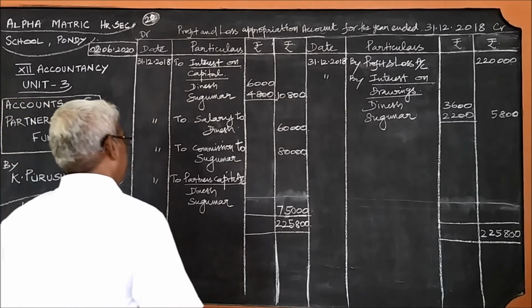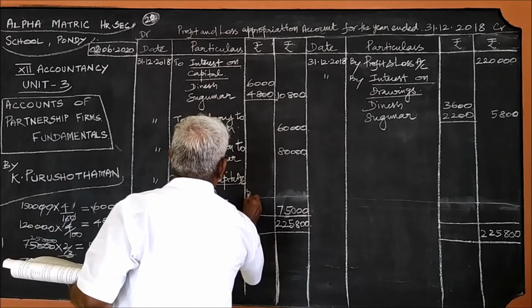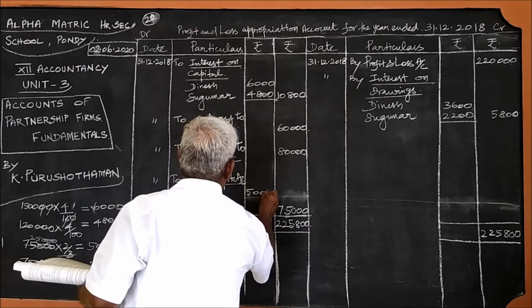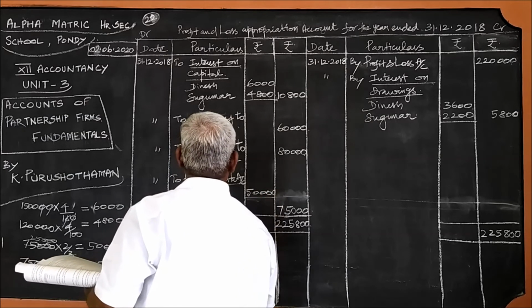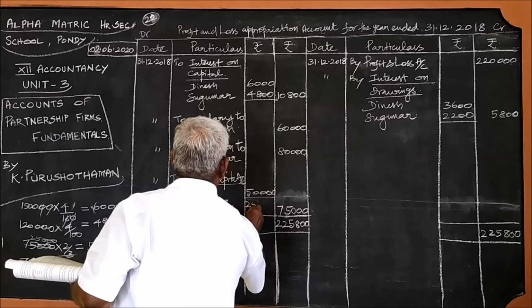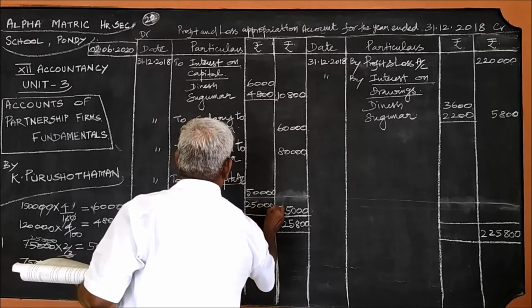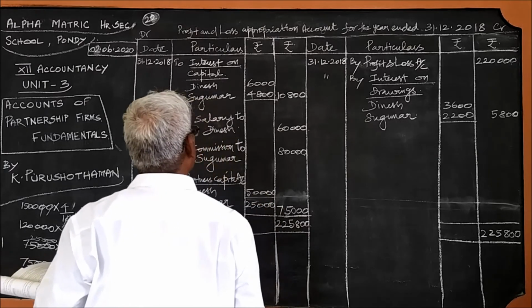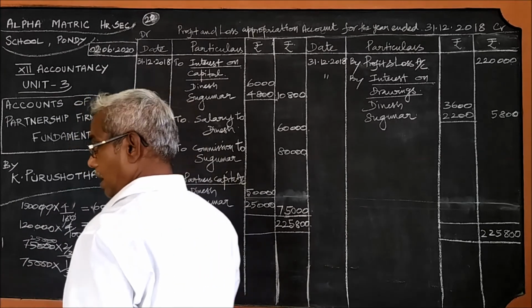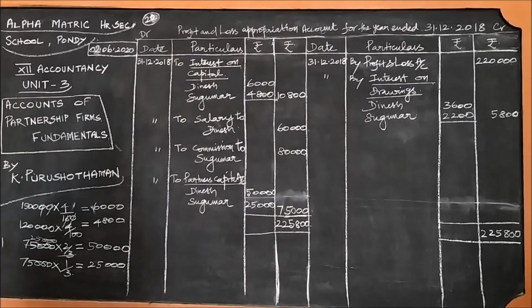For Dinesh, 50,000, Sukumar, 25,000. So, this is the profit and loss appropriation account.